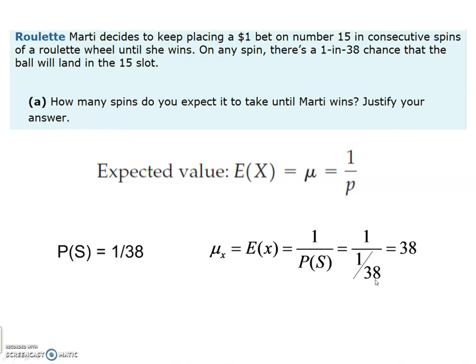I think the remaining example is this one, which is just an expected value problem. How many spins would I expect it to take until Marty wins? This makes sense because the formula is 1 over P. The probability, P, is 1 over 38. 1 over 1 over 38 is 38. And it just kind of makes sense that it would take, as a long-run probability, 38 spins to win something that has a 1 in 38 chance of winning. So hopefully that's kind of intuitive.